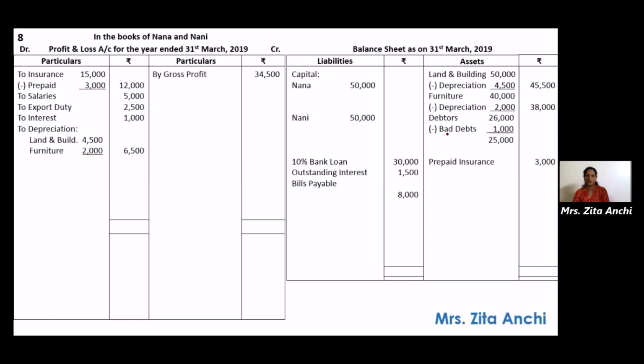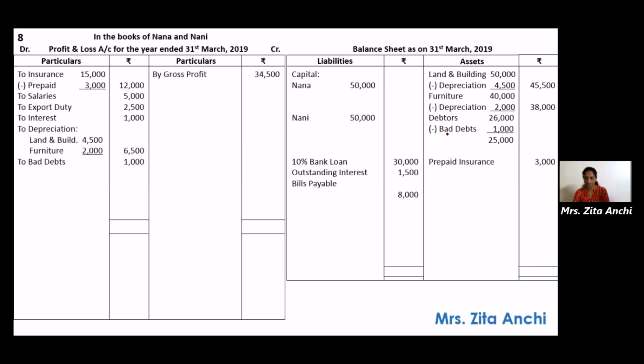Deduct and write in the inner column 25,000. First effect of bad debts, deduct from debtors. Second effect, it will come on the debit side of profit and loss account. Write bad debts, 1,000. Simultaneously, you have to give both the effects. So we have deducted bad debts.